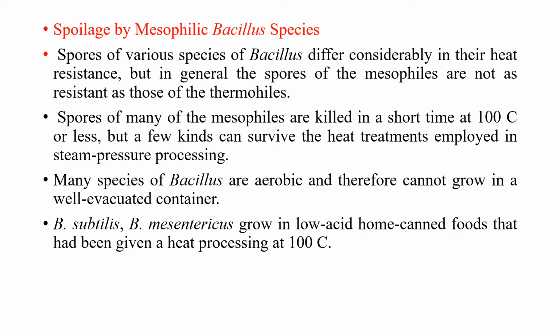So the second one is spoilage by the mesophilic Bacillus species, and here the spores of various Bacillus species differ considerably in their heat resistance. In general, the spores of the mesophiles are not as resistant as those of the thermophiles, and the spores of many of these mesophiles are usually killed at 100 degrees Celsius or less, but a few can survive the heat treatments employed in steam pressure processing. Many of the Bacillus are aerobic and therefore cannot grow in the containers, and Bacillus subtilis and Bacillus mesentericus will grow in low acid home canned food that has been processed at 100 degrees Celsius.